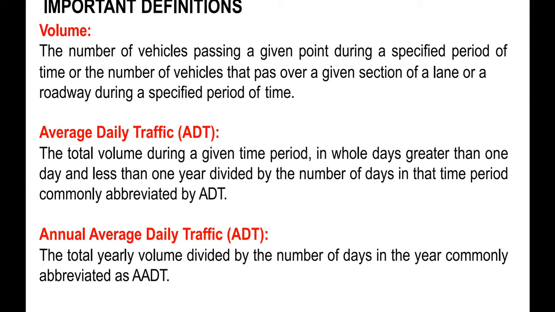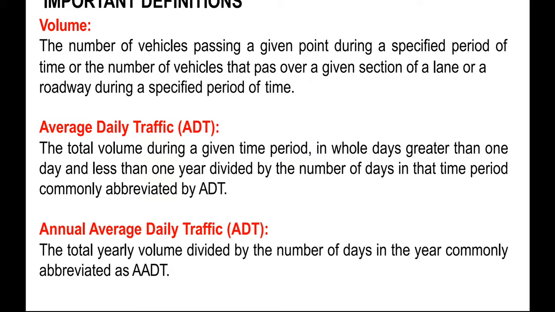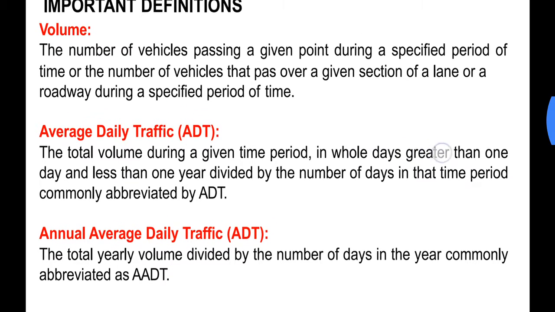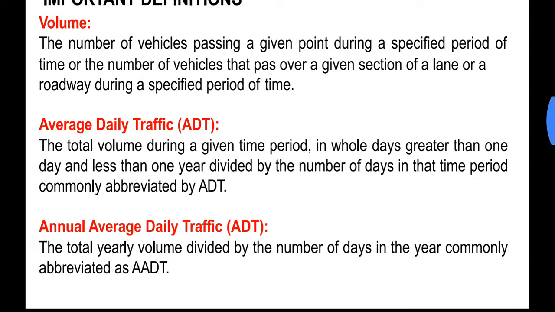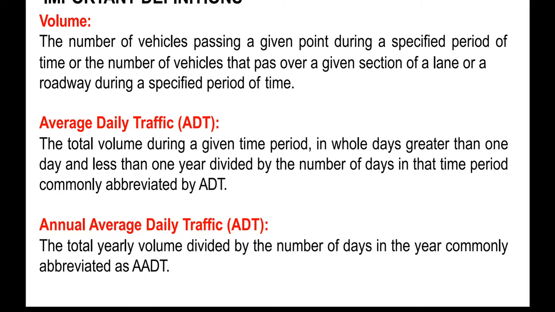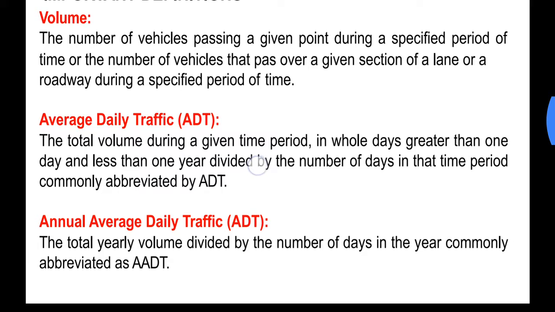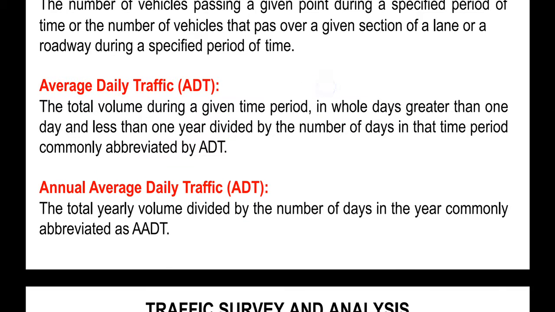So what is ADT? Here the time period will vary in days. The time period that is to be considered will be whole days, and the total time period should be less than 1 year. Time period is equal to 1 day or greater than 1 day and it is less than 1 year. In that case the volume that we calculate is nothing but the average daily traffic.